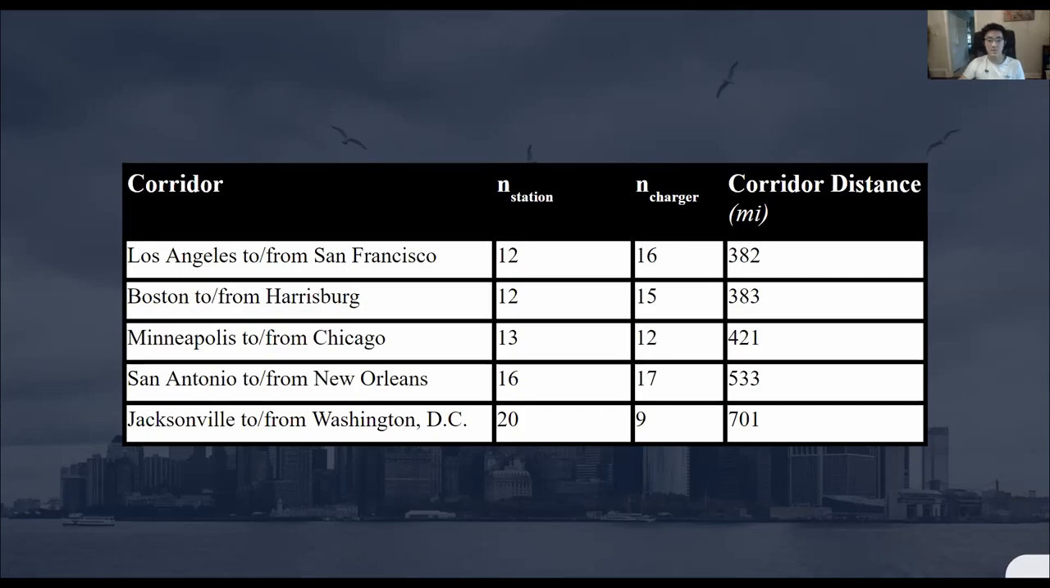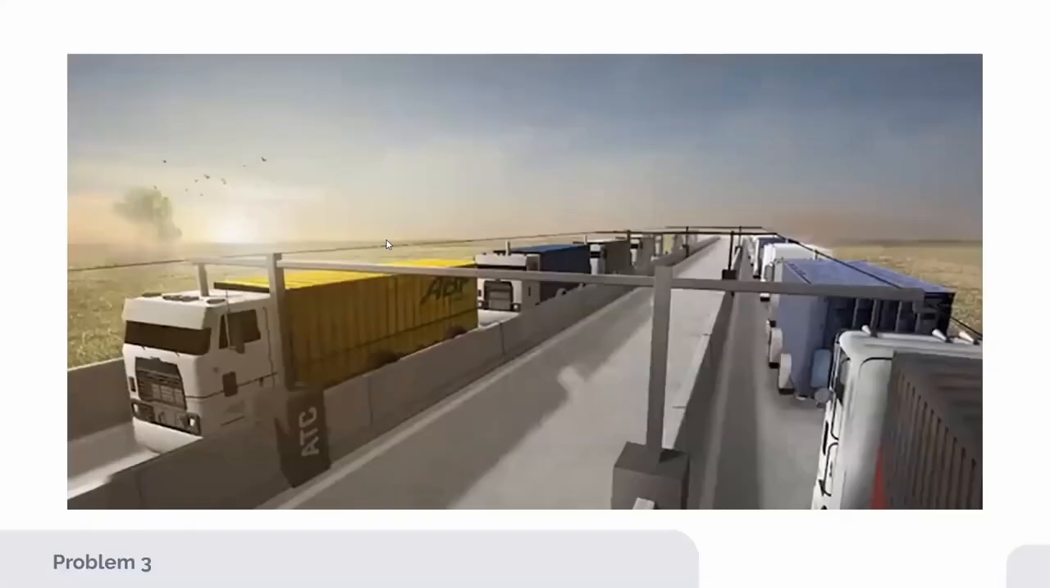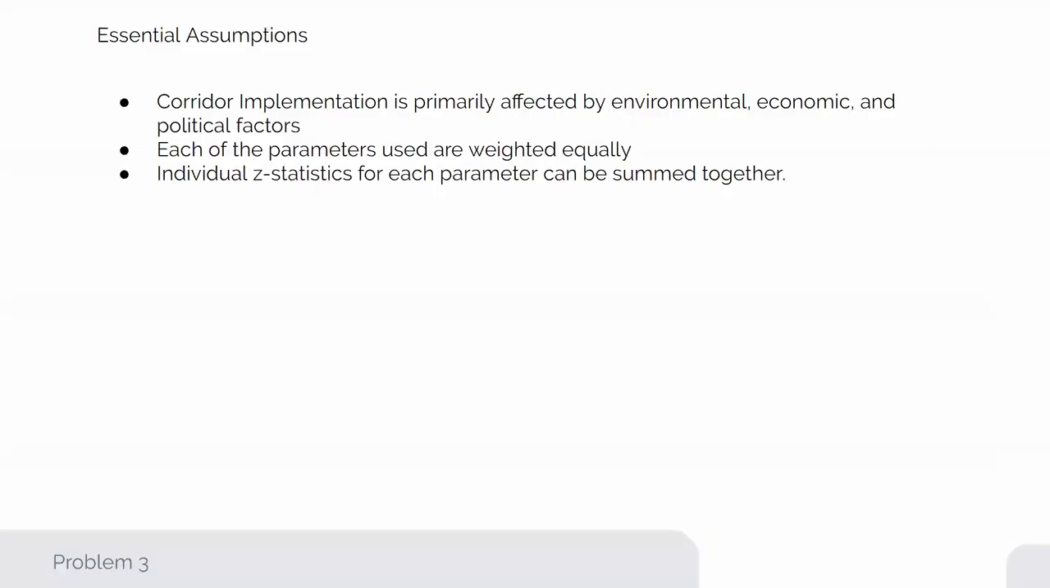But in a more comprehensive model, we could approximate the traffic data using the normal model to account for times with a higher traffic volume. Problem 3 expands on the hypothetical questions presented in problems 1 and 2 by asking us to create a model to determine implementation order of electric semis and testing it on the 5 corridors mentioned in problem 2.